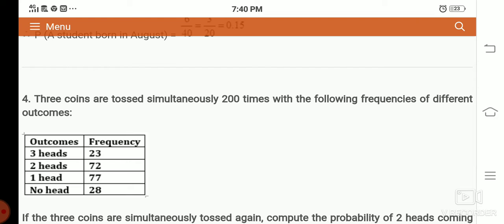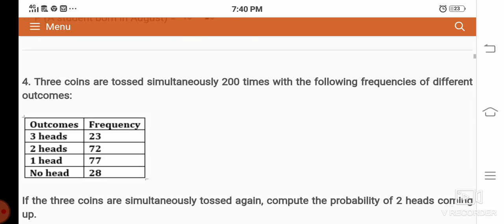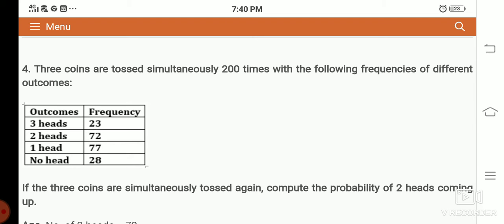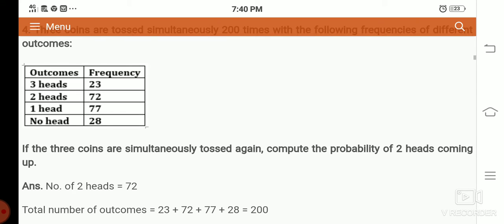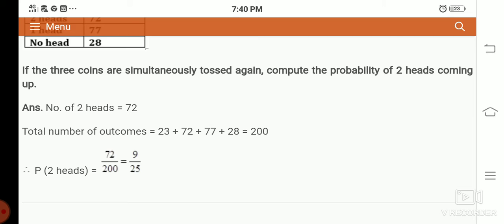3 coins are tossed simultaneously 200 times with the following frequency of different outcomes. 3 heads 23, 2 heads 72, 1 head 77, no head 28 is given. If the 3 coins are simultaneously tossed again, compute the probability of 2 heads coming up, only 2 heads. So the number of 2 heads is 72, and here 200 times tossed, so the total outcome is 200. So the probability of 2 heads is 72 divided by 200.